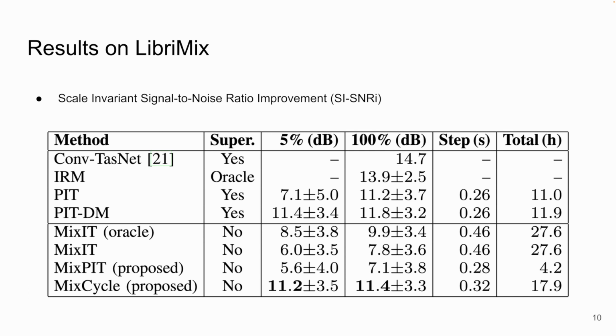We evaluated the baseline and proposed methods based on scale invariant signal-to-noise ratio improvements. We compare our proposed methods to both supervised and unsupervised baselines. Although MixPIT successfully circumvents the over-separation problem of MixIT, we observe that its performance is not better than MixIT. However, when it's employed in a continuous training method, as in MixCycle, it outperforms MixIT and achieves a similar performance to the supervised method PIT. We also observe that training on 5% of the dataset obtains a similar performance to training on the complete dataset, which shows the data efficiency of MixCycle.